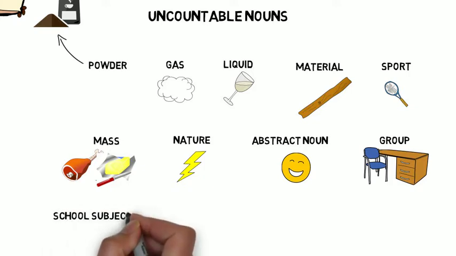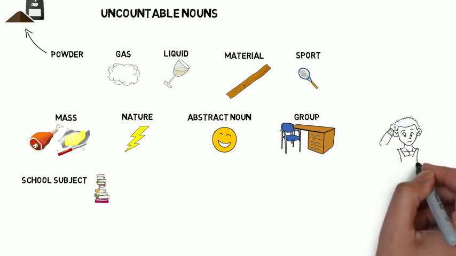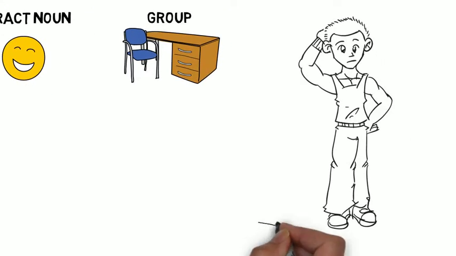And finally, school subjects like history or art. All of these kinds of nouns are uncountable, so we can't say 2 airs, 6 tennises, or 3 happinesses. Uncountable nouns cause our students a lot of problems. That's because the classification of uncountable nouns in English is sometimes a little idiosyncratic.